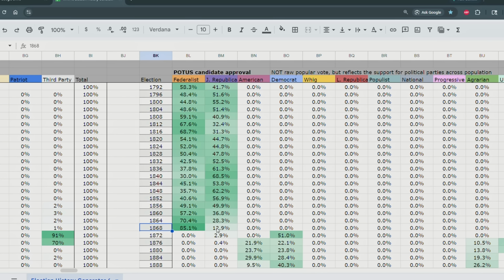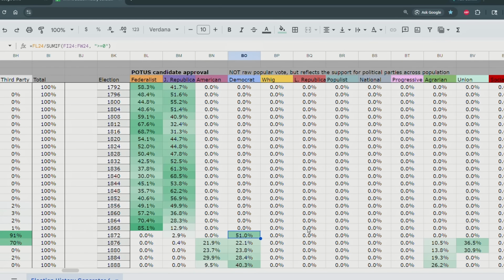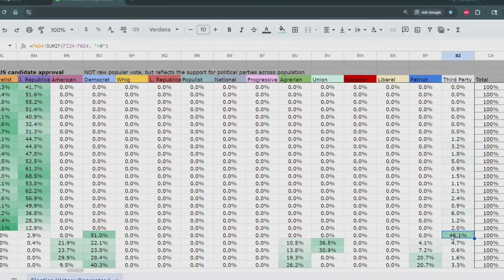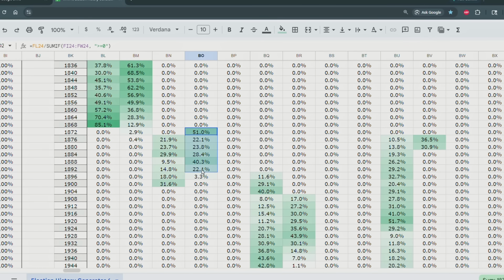So, for example, in the 1868 presidential election, everybody loves the Federalists, and they don't really care very much about the Jeffersonian Republicans, right? But then by 1872, the Federalists have split apart into two rival factions. It looks like the most major one is the Democrats, and then the third party. So maybe a radical abolitionist party, maybe some other sort of third party that would appear in the late 1800s. But then the Democrats become a lasting party for a couple election cycles before they too die away.